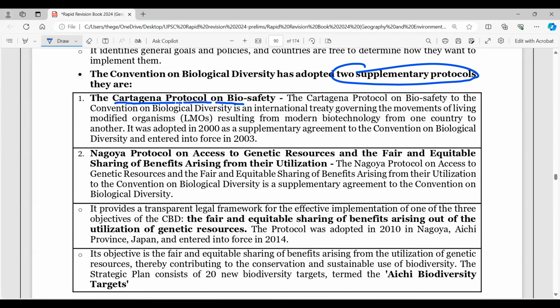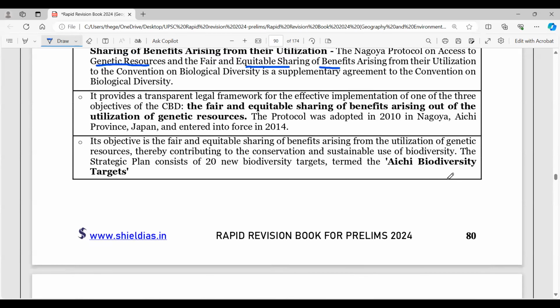Cartagena is one of the places where you have a lot of biodiversity. That's why the Cartagena Protocol is very important. It is an international treaty governing movements of living modified organisms, right? Nagoya Protocol, very important. So access to genetic resources and fair and equitable sharing of benefits. So that's important here. Now, these are the protocols which are important.